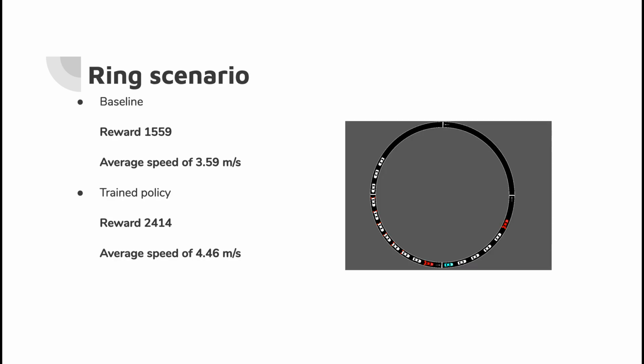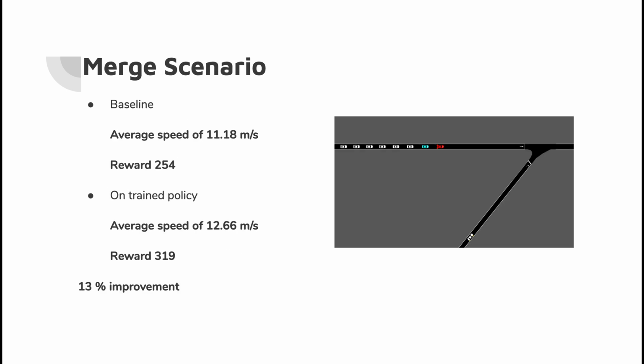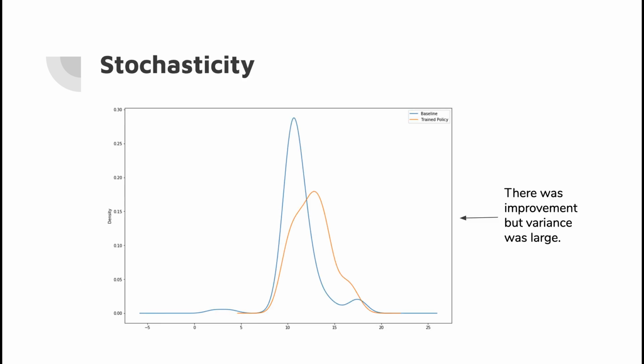So for the ring scenario, in our baseline, the reward that we got was 1559 and the average speed was 3.59 meters per second. After training it using the PPO algorithm, the reward increased to 2414 and the average speed increased to 4.46 meters per second. For the merge scenario, the average speed was 11.18 meters per second with a reward of 254. And with the trained policy, the average speed increased to 12.66 meters per second with a reward of 319, thus seeing a 13% improvement.